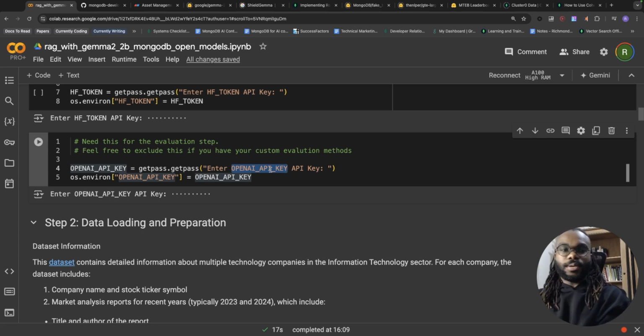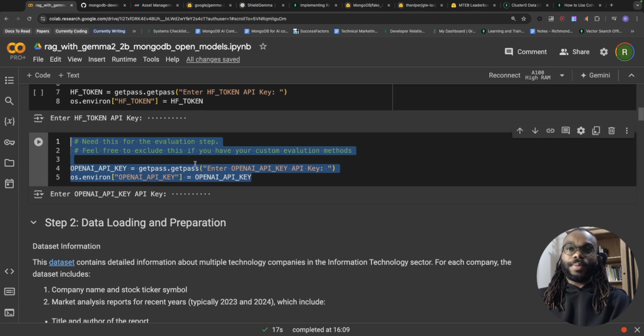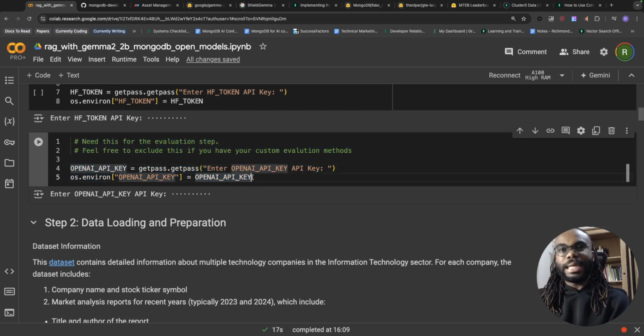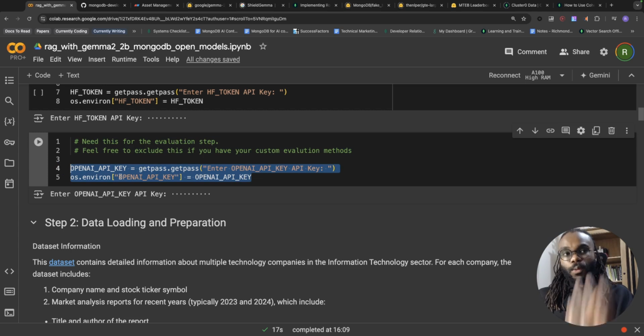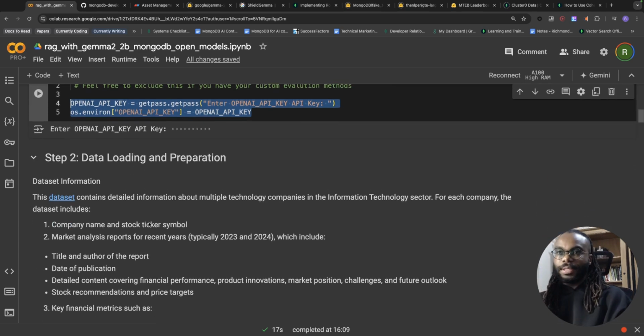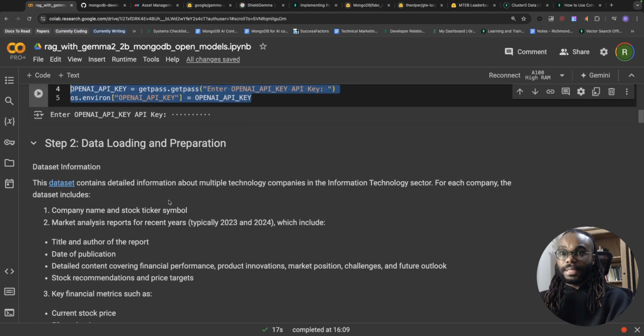Yes, I said we're using open models, but for DP Vals, you could use OpenAI, as you can use GPT as the LLM as a judge within the evaluation framework. But you can also switch the model selection within DP Vals within the config. I've never done this before, but you can just switch it out easily as well. If you don't want to do an evaluation step, then feel free to not even execute this block of code. So that is all the environment variables you have to set up.